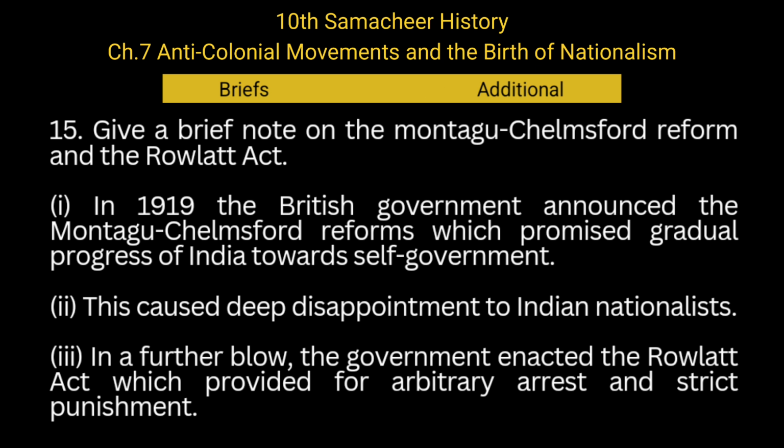Give a brief note on the Montagu-Chelmsford Reforms and the Rowlatt Act. In 1919, the British government announced the Montagu-Chelmsford Reforms, which promised gradual progress of India towards self-government. This caused deep disappointment to Indian nationalists. In a further blow, the government enacted the Rowlatt Act, which provided for arbitrary arrest and strict punishment.